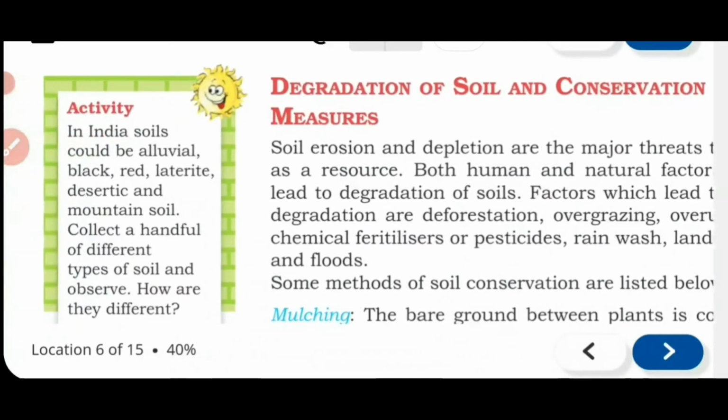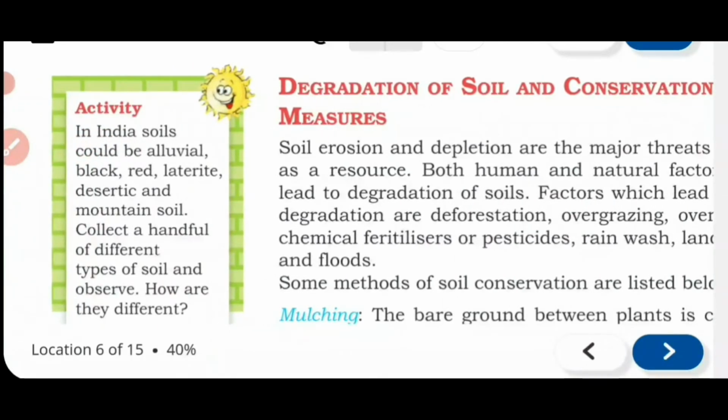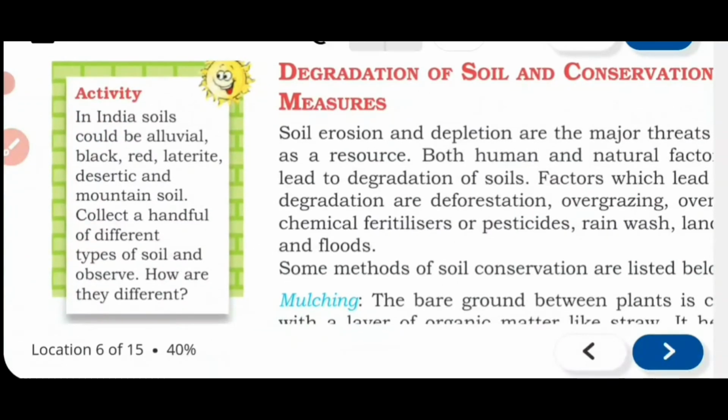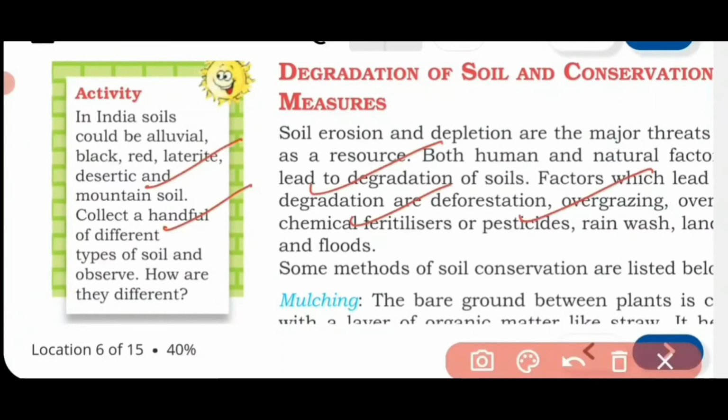Before going to that topic, look at the activity. Activity, that one box is given. Look at that box. Now in India's soils, different types of soils are there. Now what type of soil are found in India? The first one is given alluvial soil. Second one is given black soil, then red soil, laterite soil, desertic soil, mountain soil.